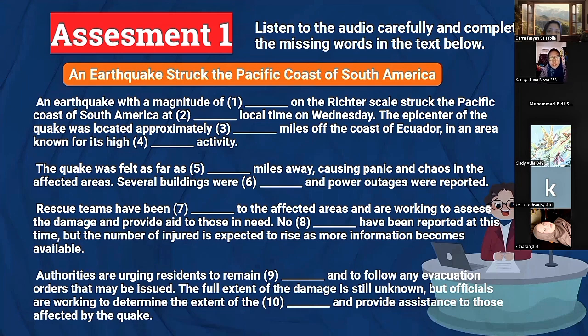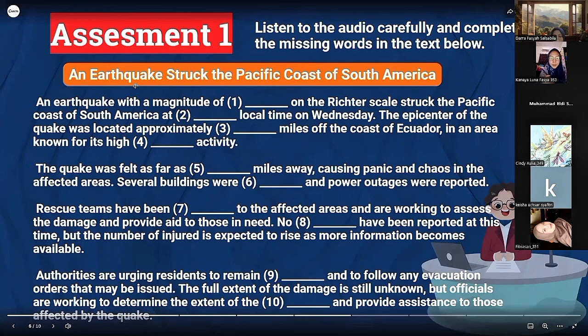Okay. Please answer number 1. Cindy. Yes, Miss. Number 1. Answer is 7.0. Okay, I keep your answer. Number 2, please answer, Fitri. Okay, Miss.